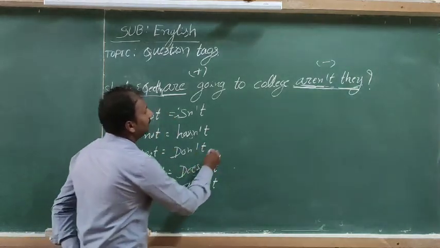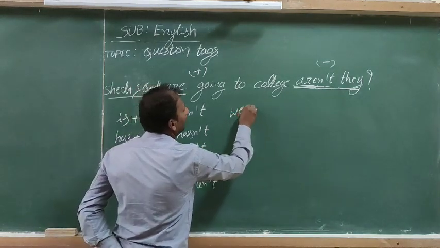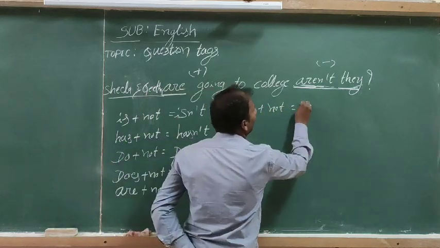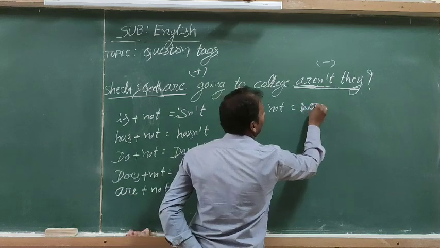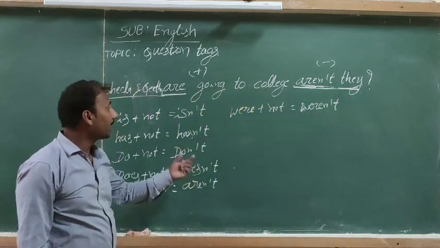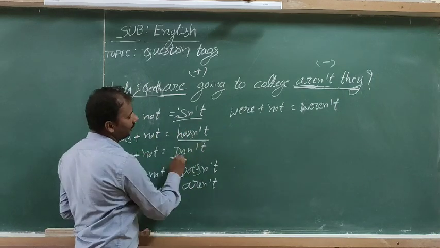Then were plus not, weren't. We should write in the apostrophe manner only.